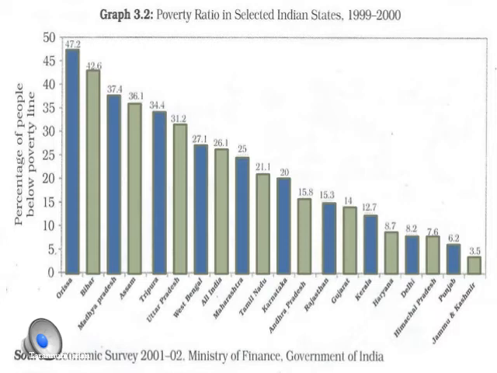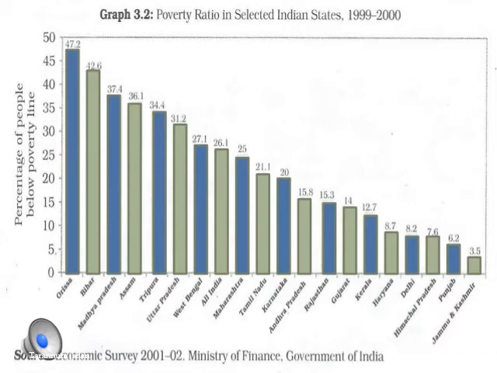So here, if you see the graph, Orissa, Bihar and Madhya Pradesh have the highest percentage of people below the poverty line, around 47.2%, 42.6% and 37.4%. Compared to that, Jammu and Kashmir, Punjab and Himachal Pradesh have a lower percentage of people living below the poverty line: around 3.5% in Jammu and Kashmir, only 6.2% in Punjab, and 7.6% in Himachal.